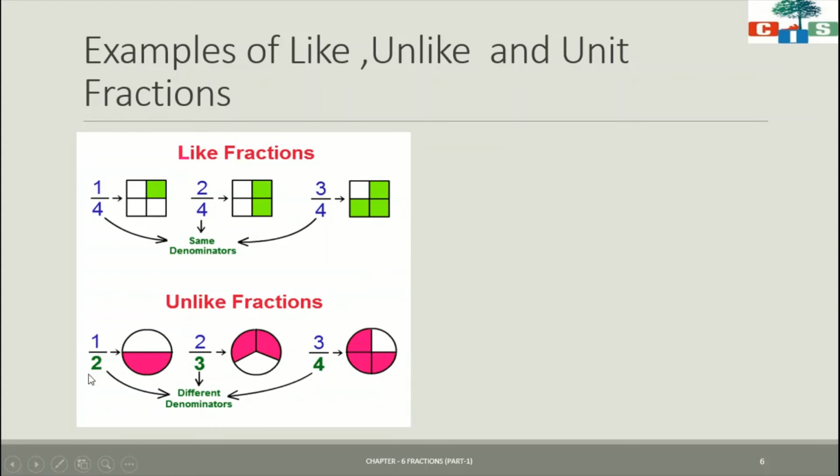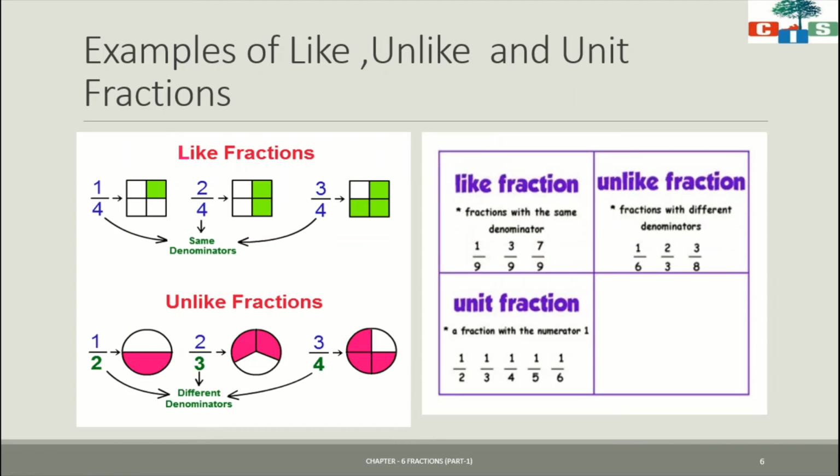So this is a like fraction. Now see, the first circle is divided into 2 parts, so 1 upon 2. The second circle is divided into 3 parts, of which 2 are shaded, so 2 upon 3. And the third circle is divided into 4 parts, of which 3 parts are shaded, so the fraction is 3 upon 4. Here we can see the denominators are 2, 3 and 4. Since denominators are different, this set of fractions is of unlike fractions.